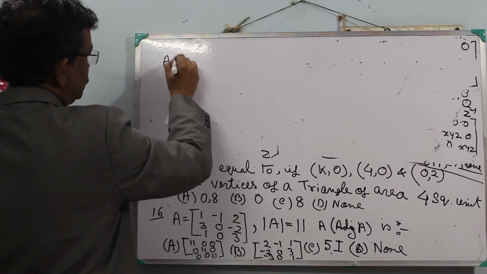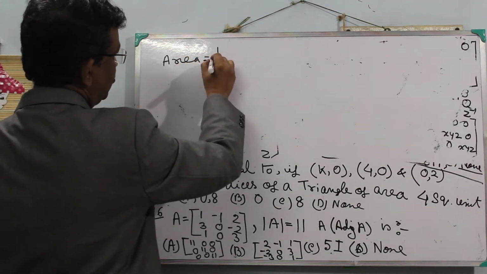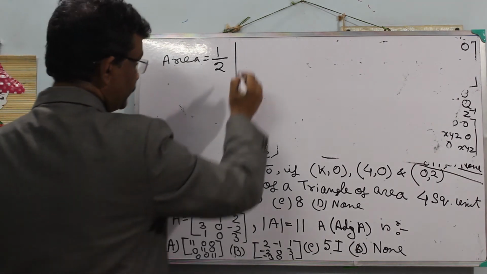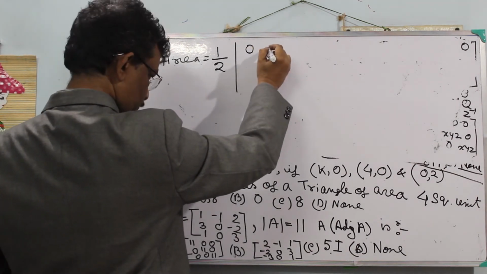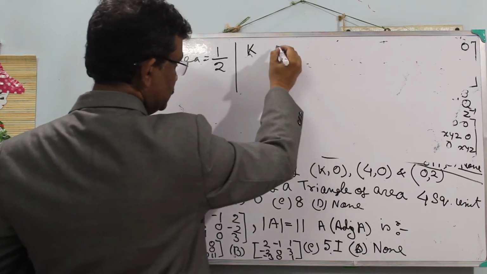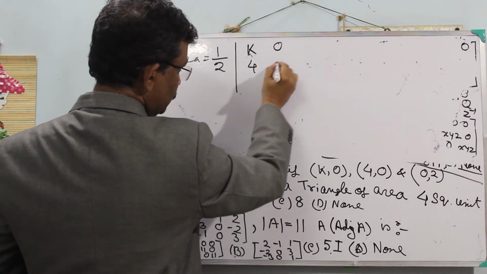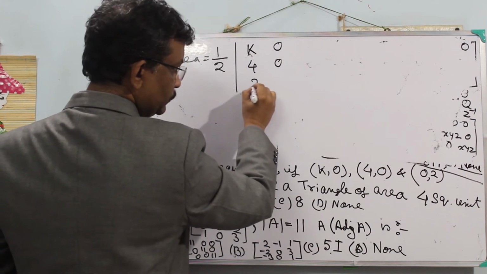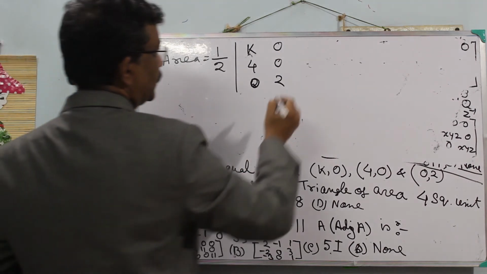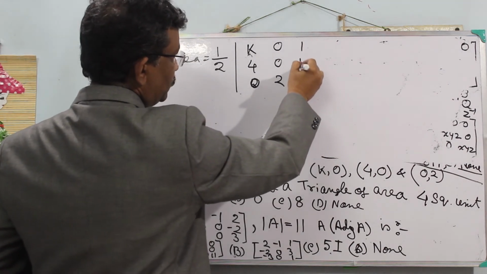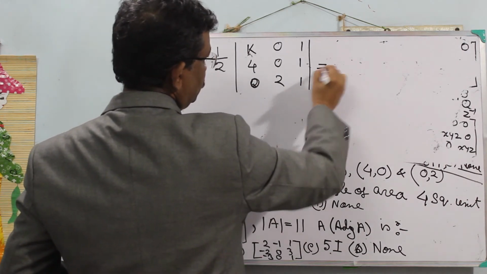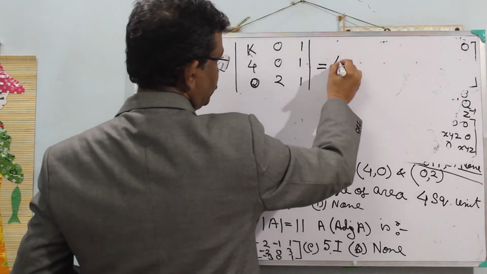Area equals half into the determinant of the vertices 0, k; 4, 0; and 0, 2, and we add 1, 1, 1 in the third column. This equals 4 square units.